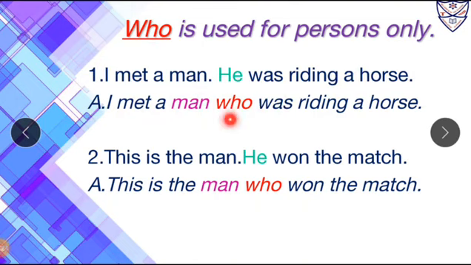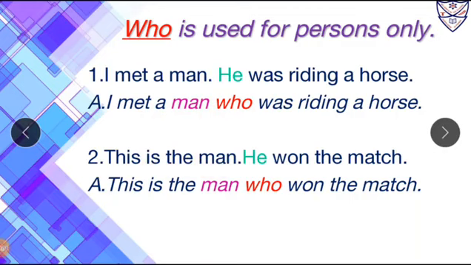Now over here, who is a relative pronoun which is used instead of the personal pronoun, that is he. Here the relative pronoun who relates or refers to the noun, and that noun is man. So the noun man is called its antecedent. Now over here who does two things. The first is that it joins both the sentences, and the second is that it is also used for the noun, that is man, that goes before it.